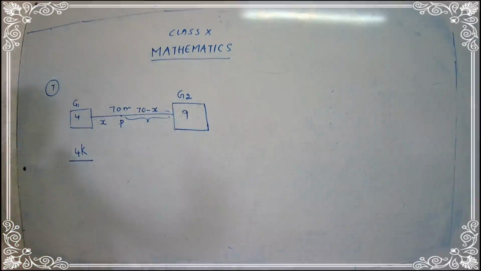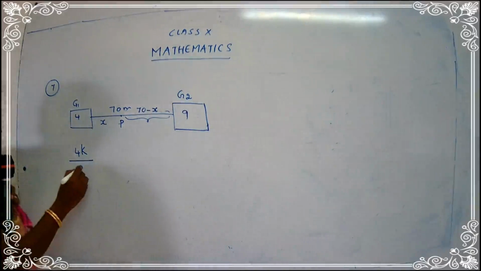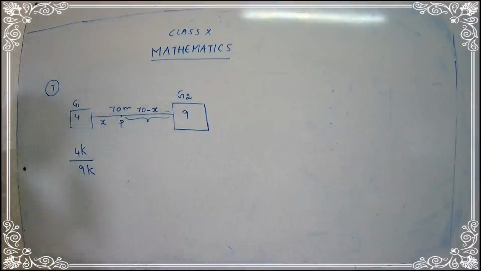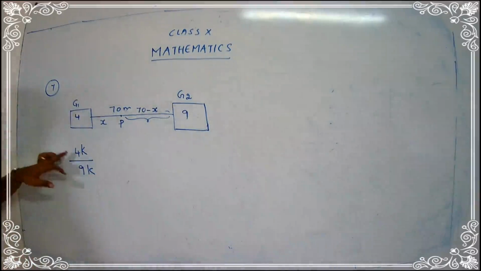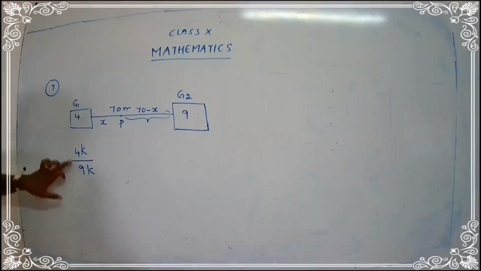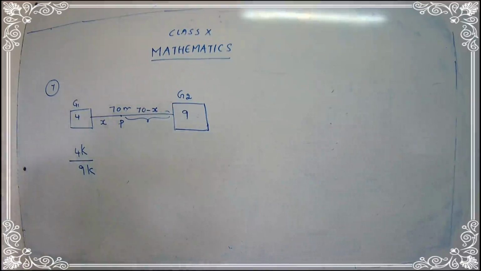Ratio means numerator upon denominator. You have to write in the form of numerator upon denominator. So 4K. How many singers are there in gallery 2? Yes, you have 9. So you will write the sound intensity as 9K. Yes, this is the ratio, the first hint: the ratio of the sound intensity from gallery 1 and from gallery 2. Now this is equal to the square of the ratio of their corresponding distances.